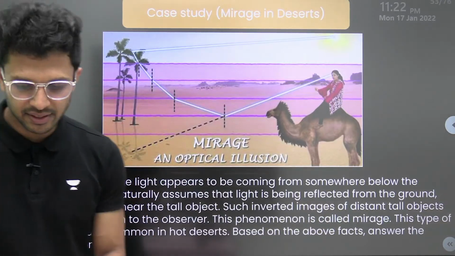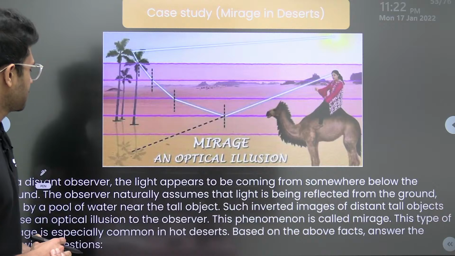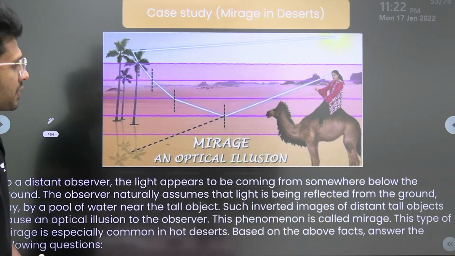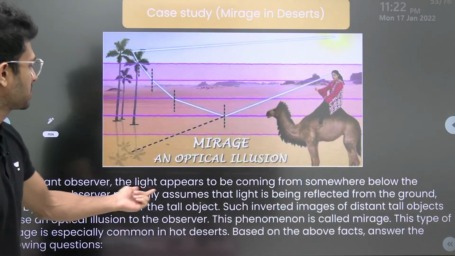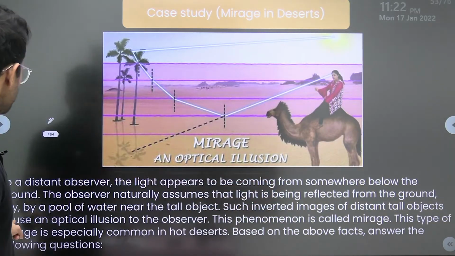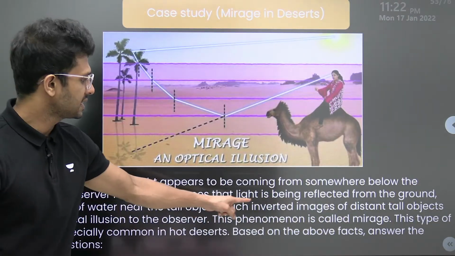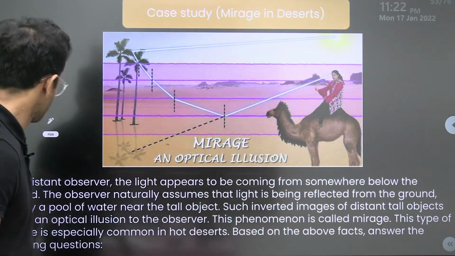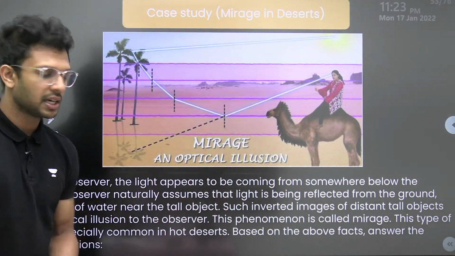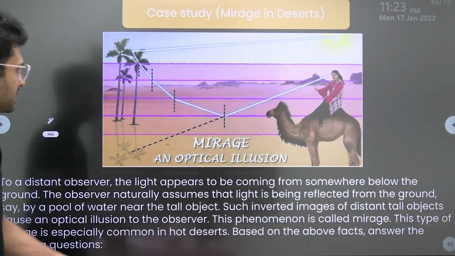Now, the last case study question, which is followed by 5 questions. So we'll go a bit fast. To a distant observer, the light appears to be coming from somewhere below the ground. The observer naturally assumes that light is being reflected from the ground by a pool of water near the tall object. Such inverted images of distant tall objects cause an optical illusion to the observer. This phenomenon is called mirage. This type of mirage is especially common in hot deserts. Based on the above facts, answer the below questions.